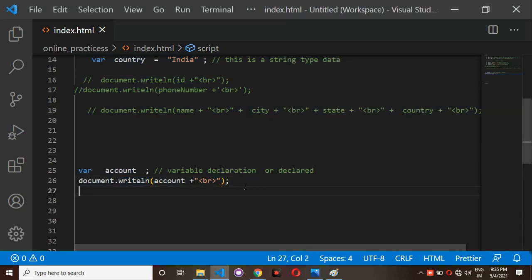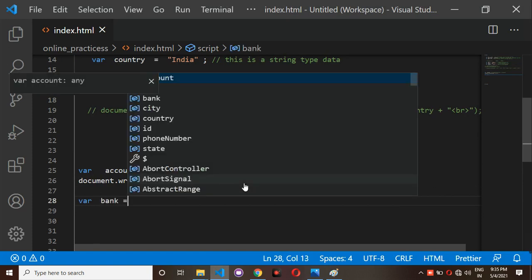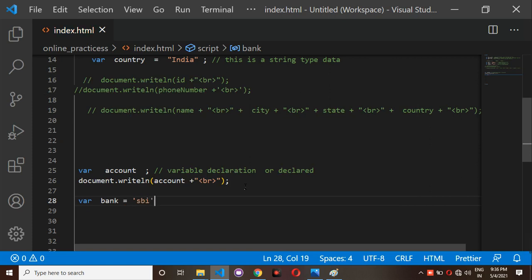But next I am going to do one more thing, for example bank is equal to SBI. I have given SBI as a value. So this is called variable defined, or variable definition. What is the meaning of variable definition? Consider if you are assigning any value to a variable, that is called variable defined or variable definition.